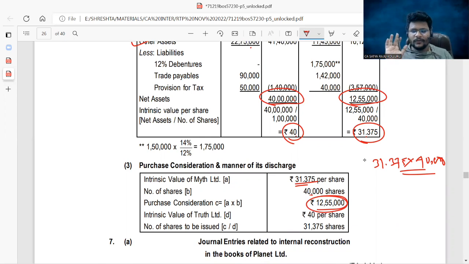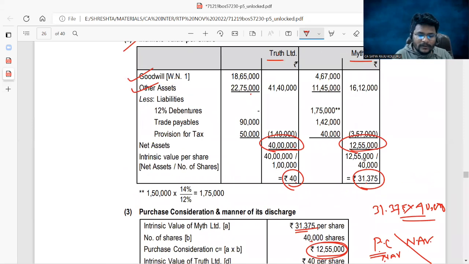Do you understand, all of you? If you know the amount of PC, most of your problem is over. Now, we are not in the books of the selling company. We are in the books of the purchasing company, and here I'm not providing any journal entries. We can only work out one thing: will any capital reserve or goodwill come while comparing PC with NAV? Here PC is also under the NAV method because intrinsic value is equal to the NAV. There is no goodwill or capital reserve arising apart from this goodwill. Apart from this goodwill, no other goodwill or capital reserve arises in the books of the purchasing company.